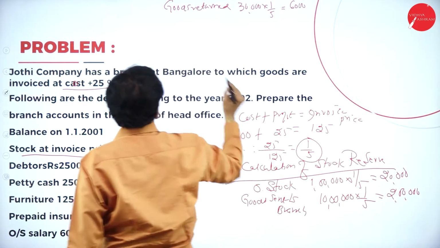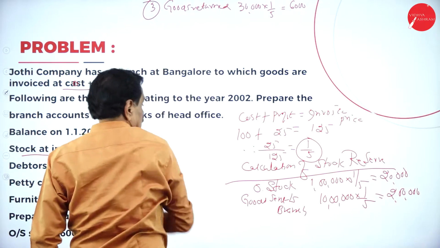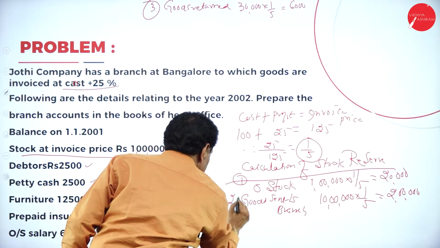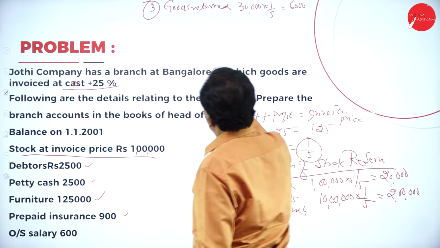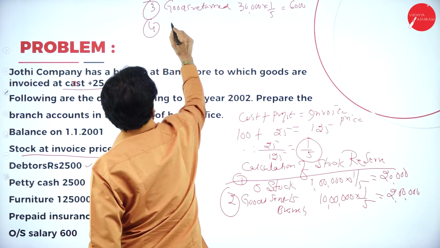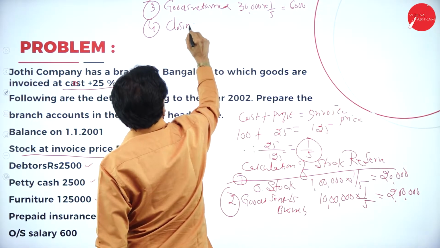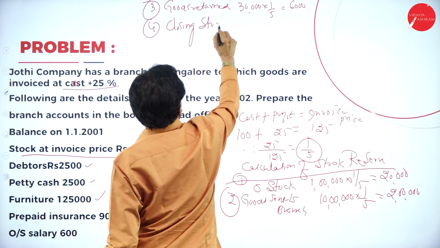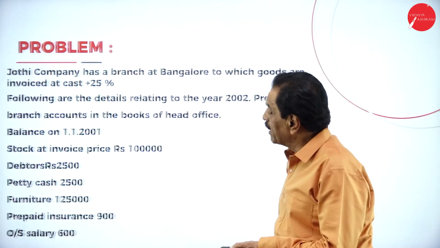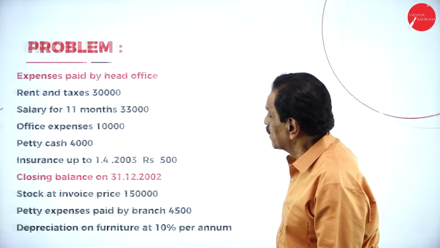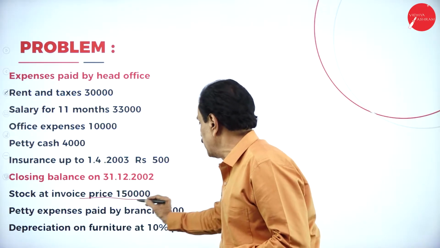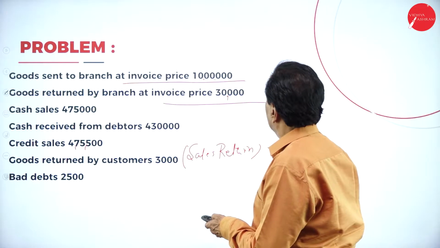So this is number 1, this is number 2, this is number 3, and the last one, the 4th one, is closing stock. What's the value of the closing stock? Here, closing stock value is 1,50,000.